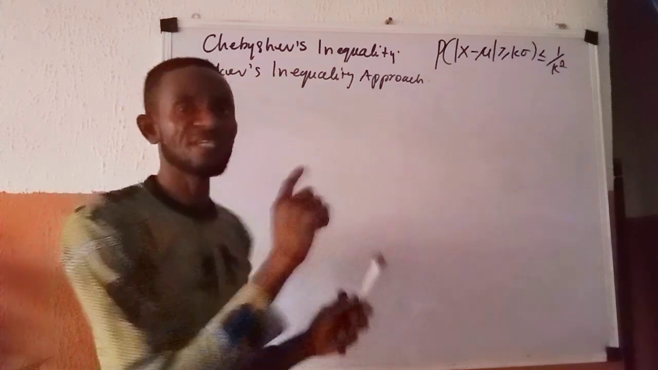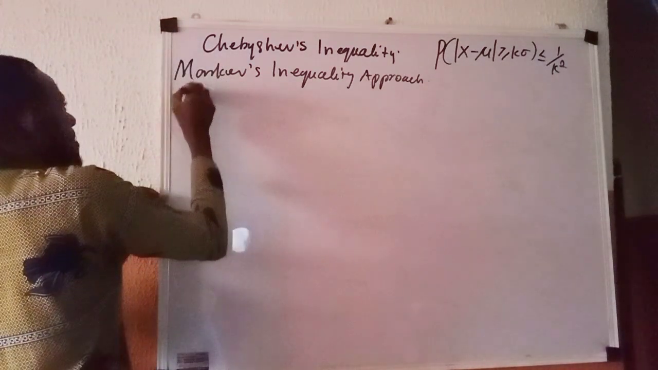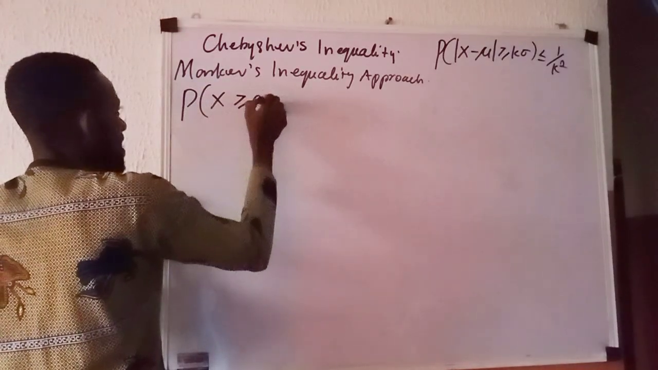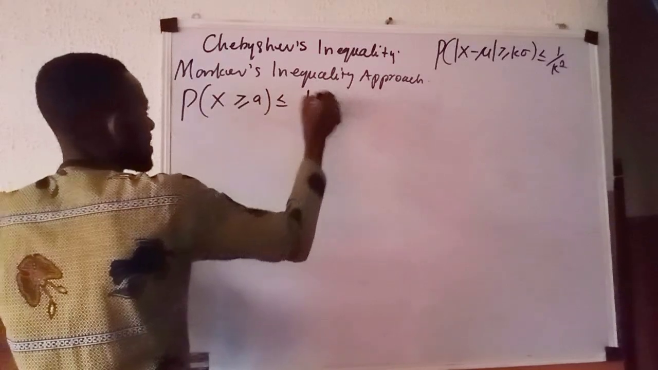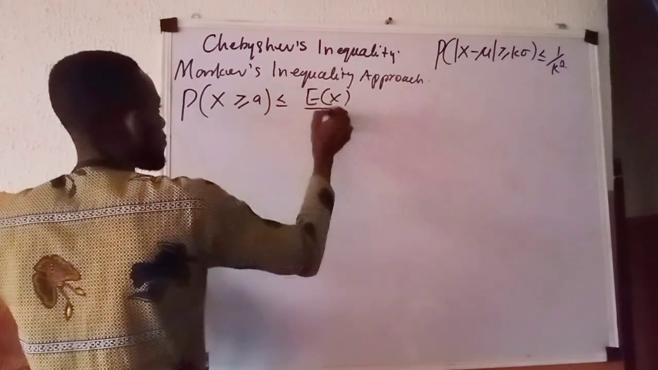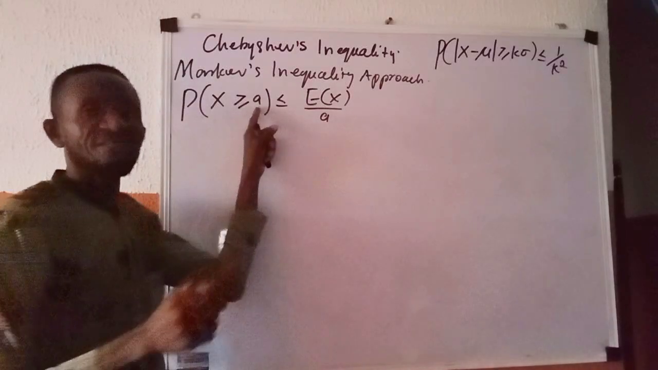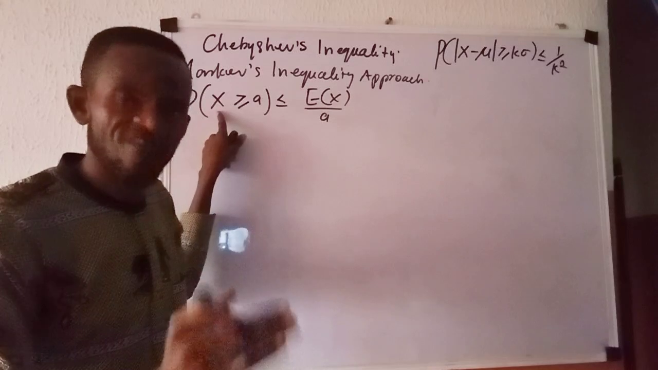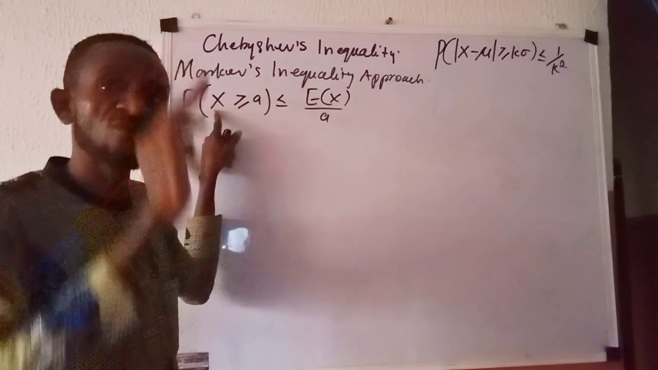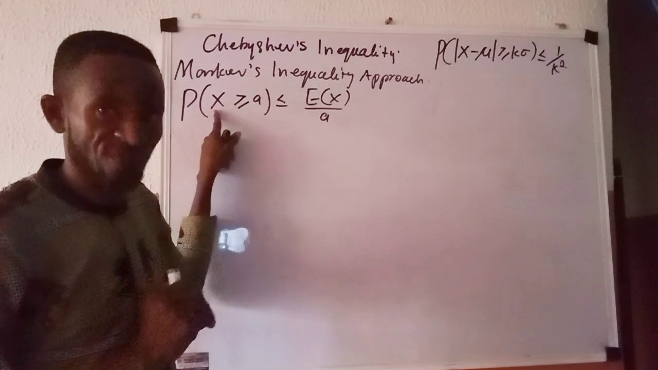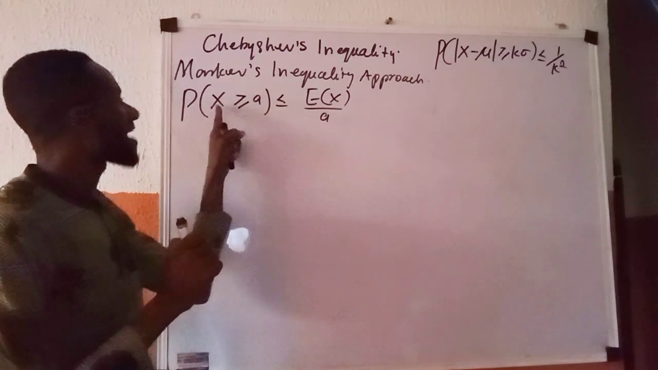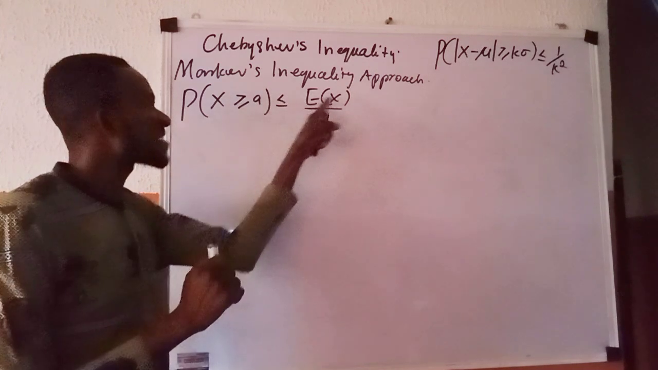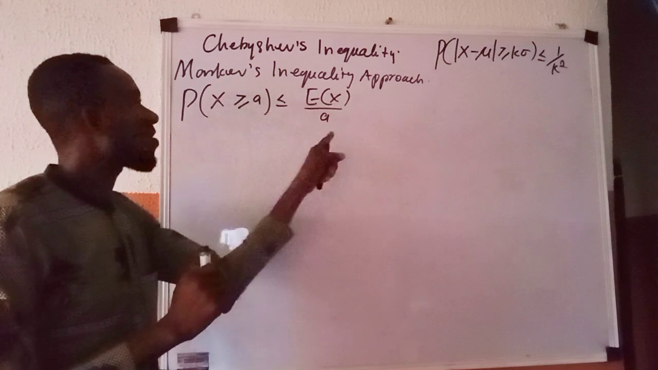Markov's inequality is stated as: the probability of a random variable X being greater than or equal to A is less than or equal to E of X all over A, where A is a positive quantity and X is a positive random variable, that is, a random variable that takes on only positive values. That is, the probability that the random variable is greater than or equal to the positive value A is less than or equal to the expected value of X all over A.